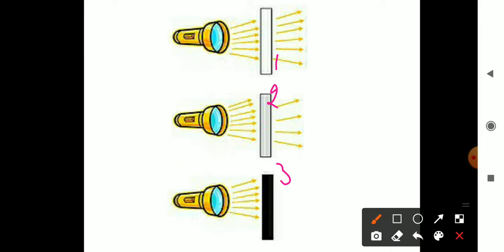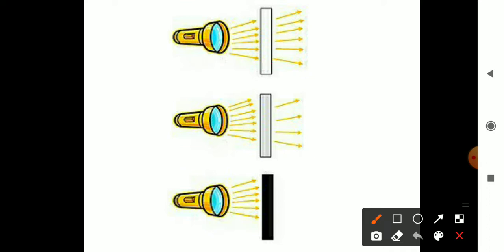Okay, so there is a torch. This torch acts like a source of light, so this is a luminous object. Now when you switch on this torch, it will emit rays of light like this. Now just place the first object in front of the torch.